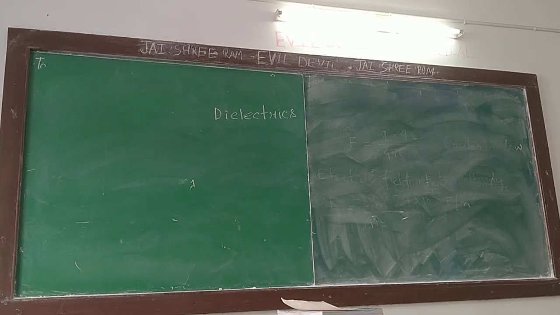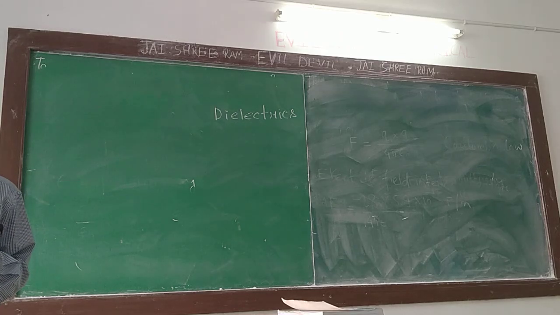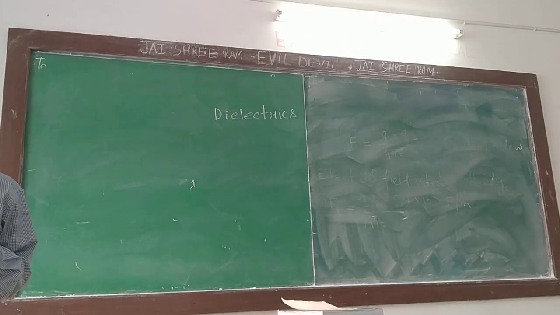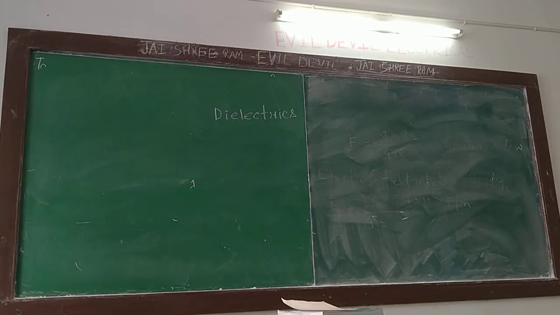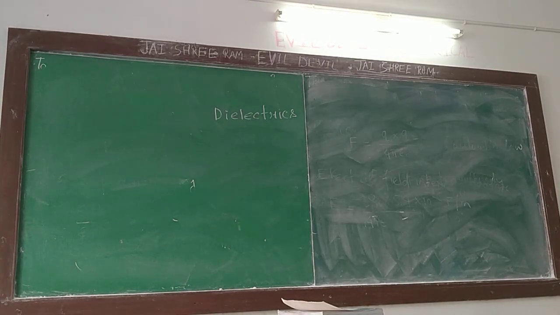Now, you know there are three types of material. One is metal, then semiconductor, insulator. What happens in an insulator? There are very few or no free electrons. There are lots of electrons circulating around the nucleus. These electrons are bound to the nucleus, they are not free.